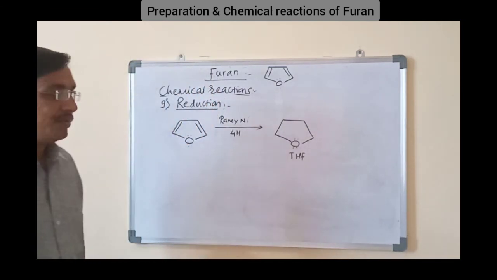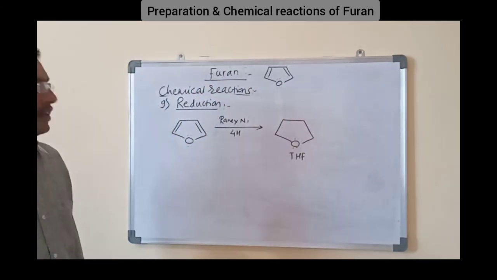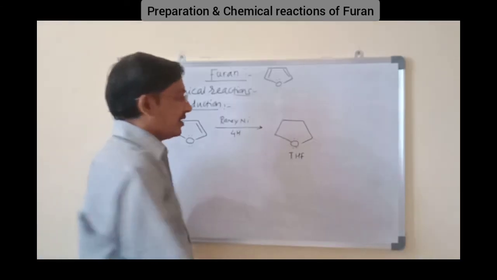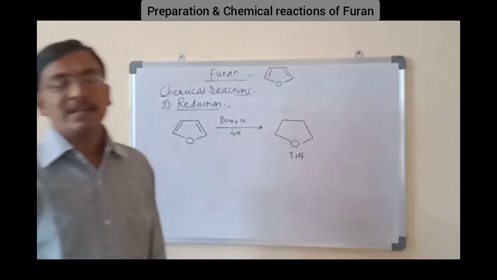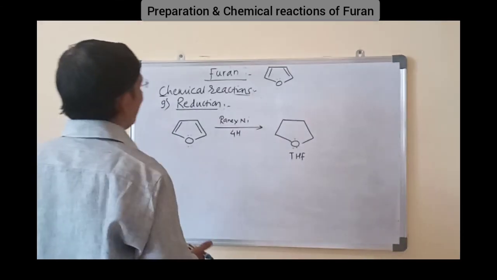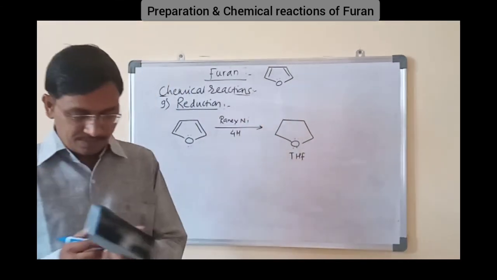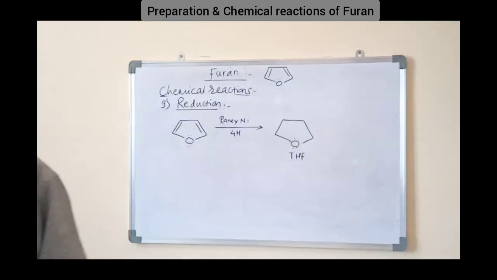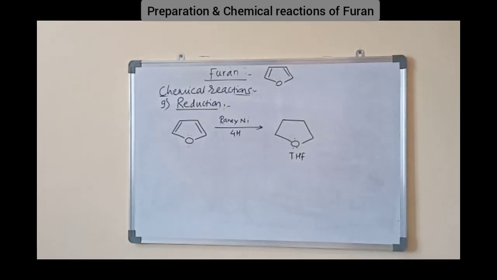THF is a solvent used in a number of reactions instead of ethers. Okay, it is one example of a cyclic ether, carbon oxygen carbon bond. Okay, reduction. In this way, we have completed the first point, that is preparation and chemical reactions of furan. We will stop here.